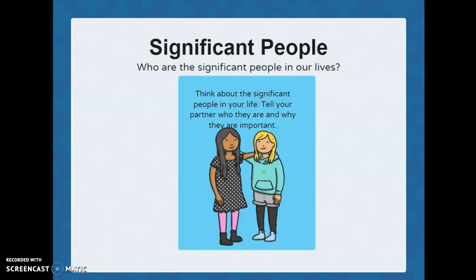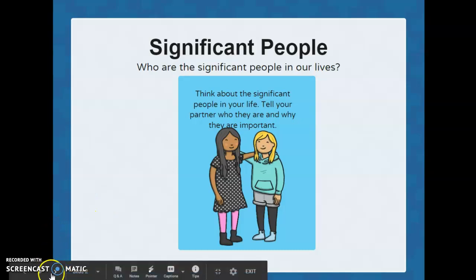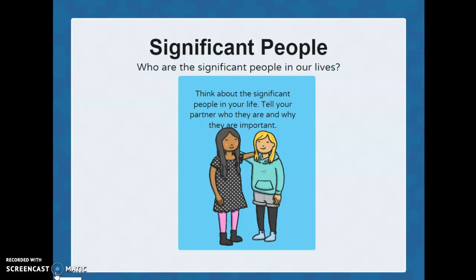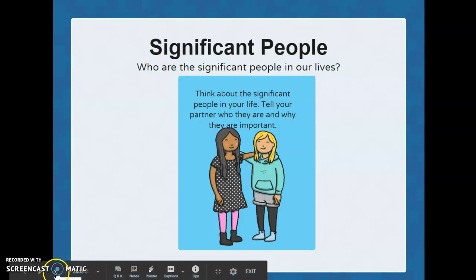So pause the video, have a discussion about this at home with somebody at home, and think about why are they significant to you? What is it about them that is important to you? Okay, so I hope you had a really good discussion there and thought of somebody, or more than one person. It could have been more than one person that is important to you and given reasons why they are important.